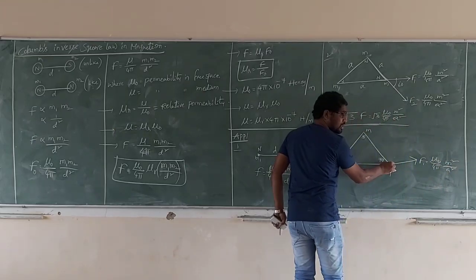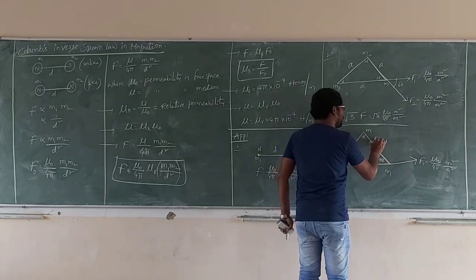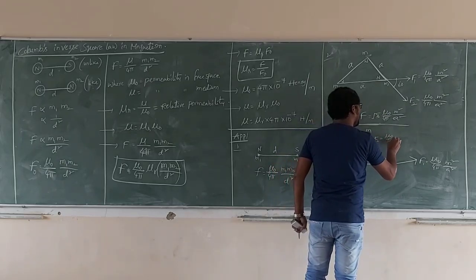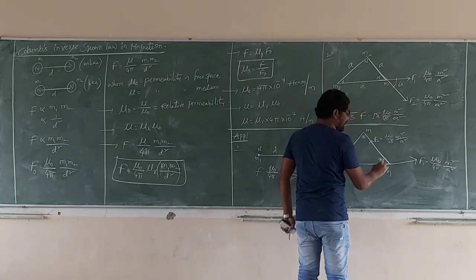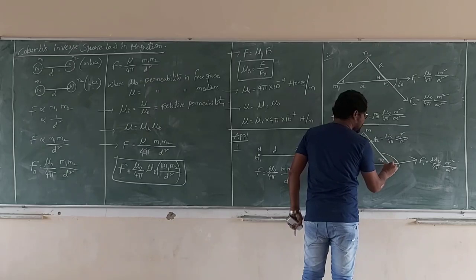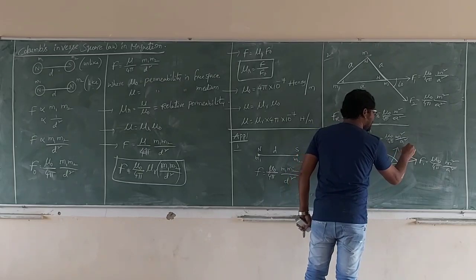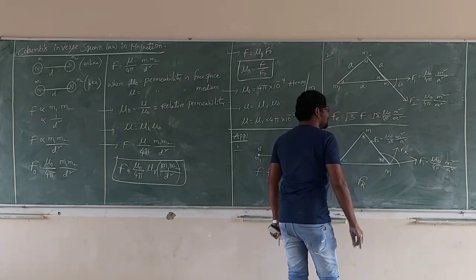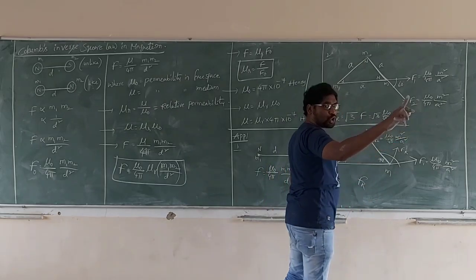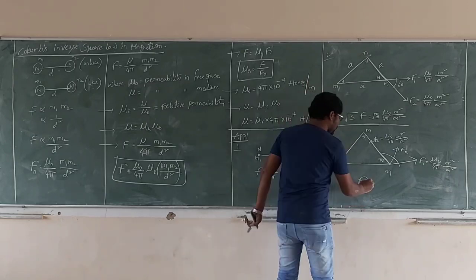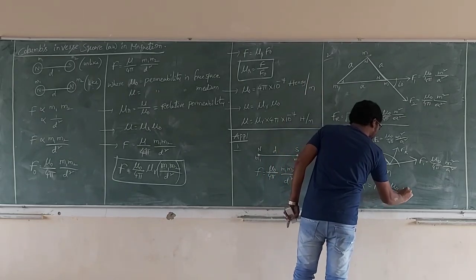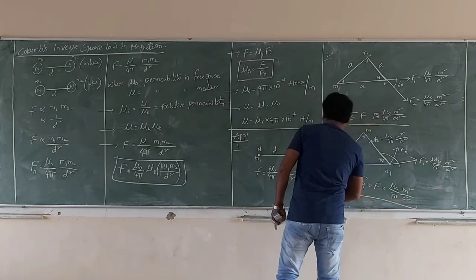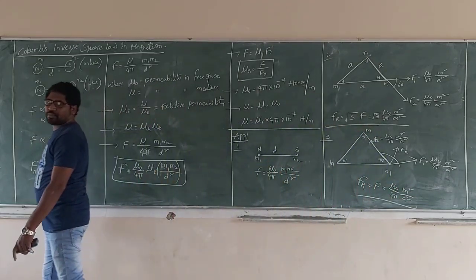This one is attractive, F2 equal to mu naught by 4 pi m square by a square. What is the resultant? What is the angle? Angle 120. So for 60 degree, root 3; 90 degree, root 2; 120 degree, F. So F is equal to mu naught by 4 pi m square by a square.